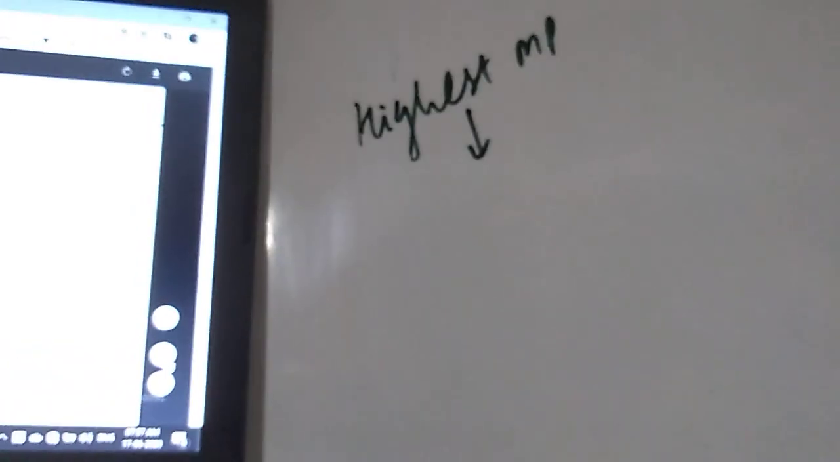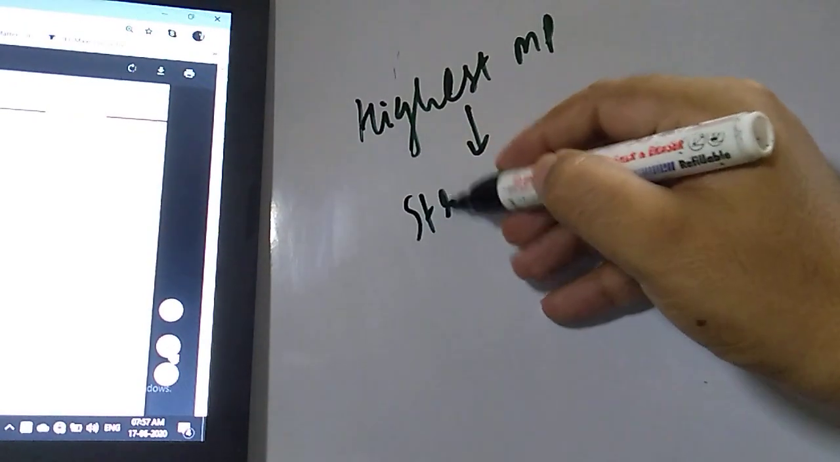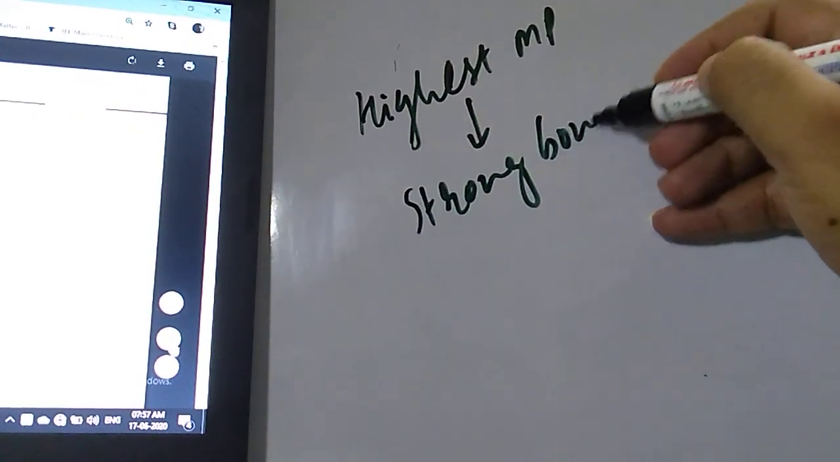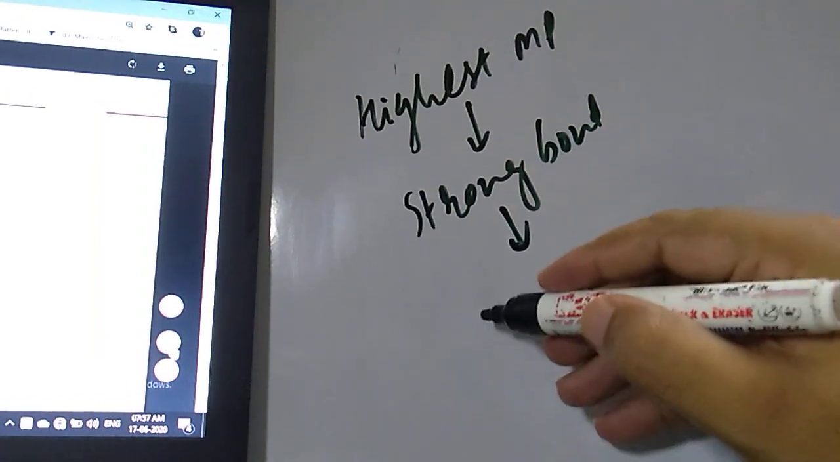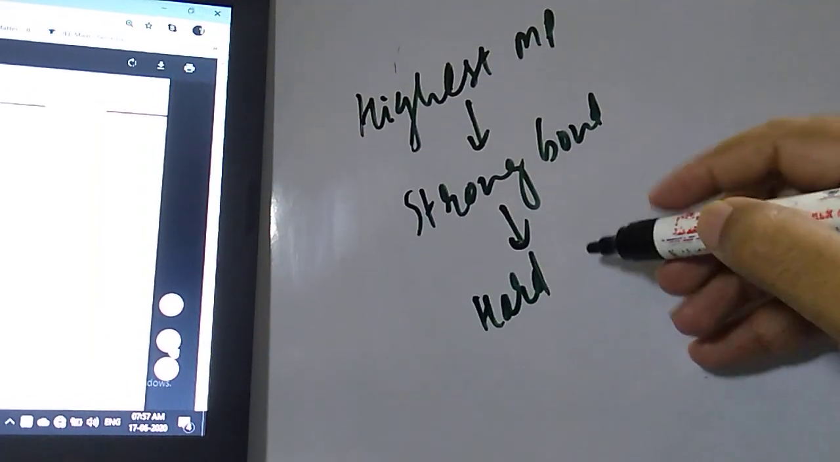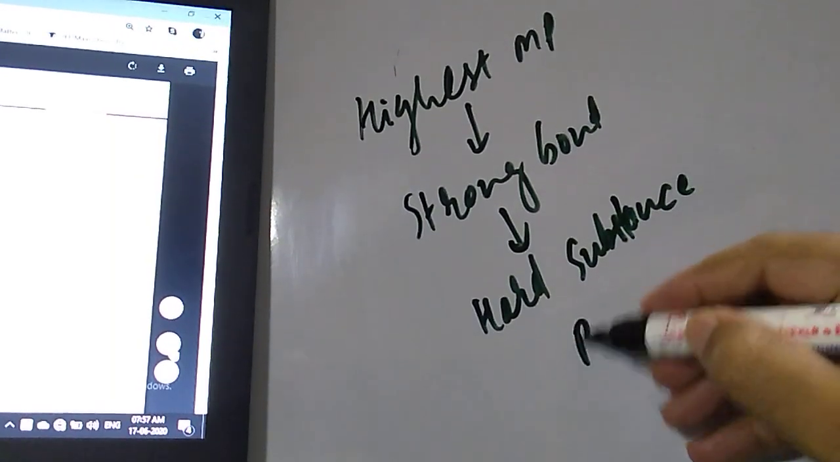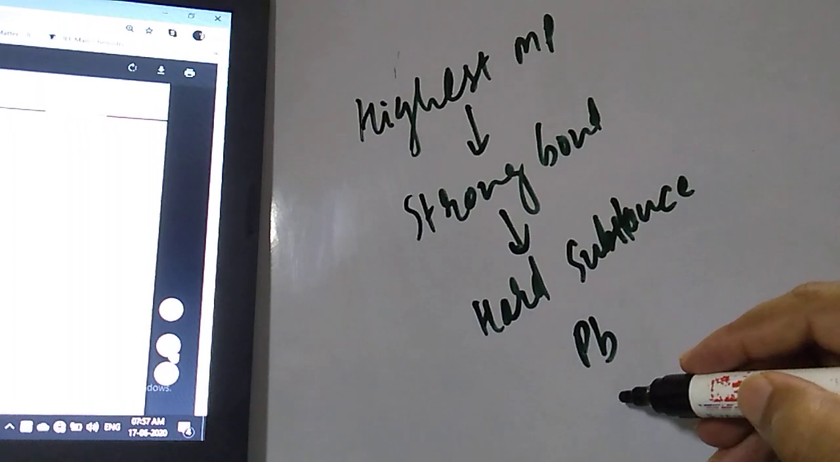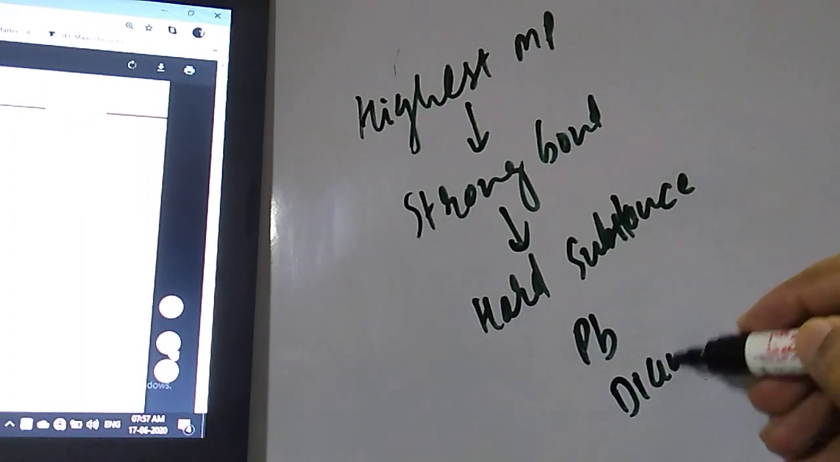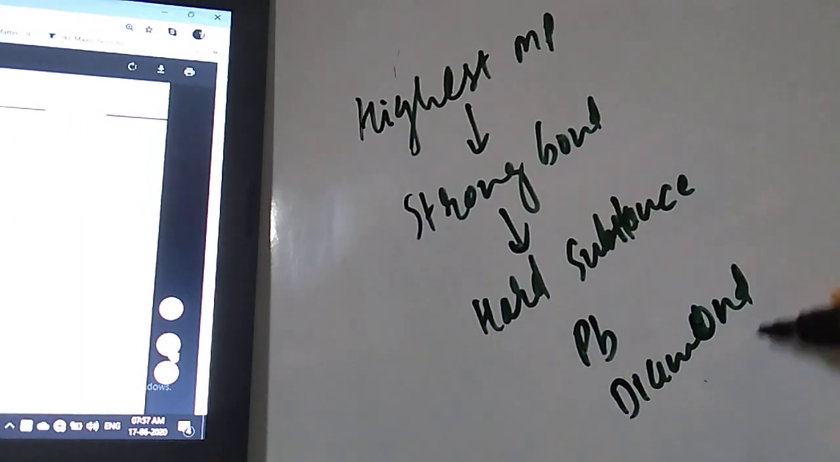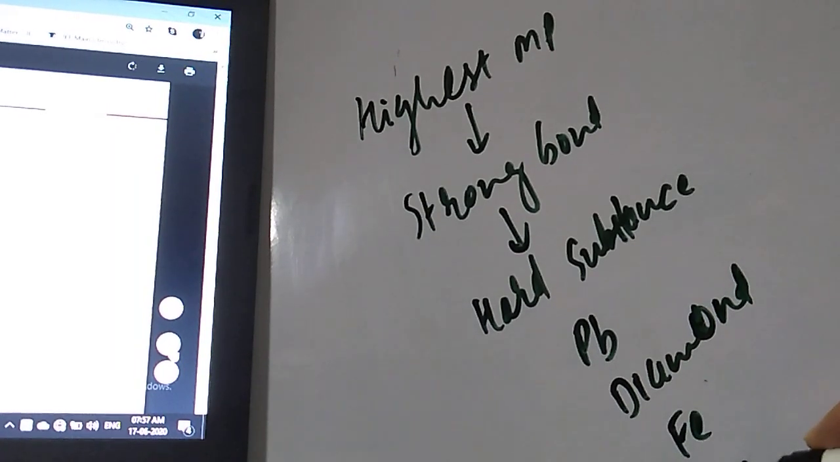What they are saying: highest melting point. Which has the highest melting point implies, student, strong bond. A strong bond implies that the structure will be a hard substance. Dear student, if you see, Pb is there, and diamond is there, and Fe is there and sodium is there.